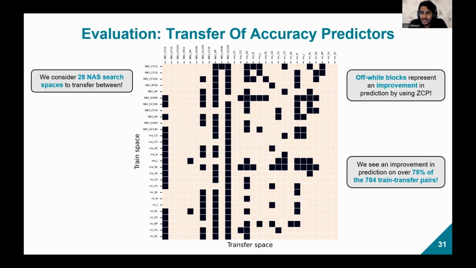For this test, we considered 28 NAS search spaces. And in this diagram, the off-white blocks represent an improvement in prediction by using ZCP. Interestingly, we see an improvement in prediction on over 75% of the 784 transfer pairs.